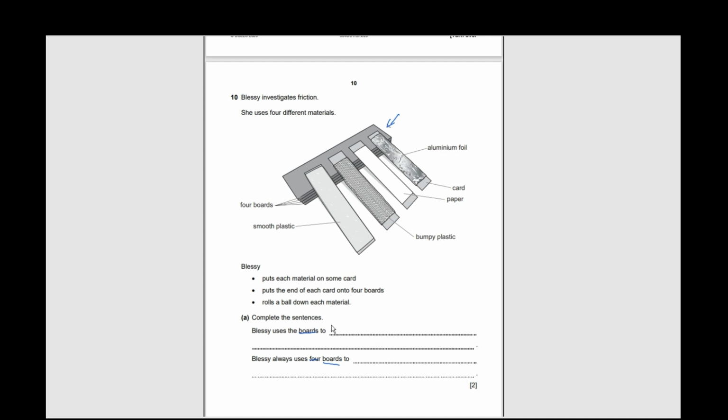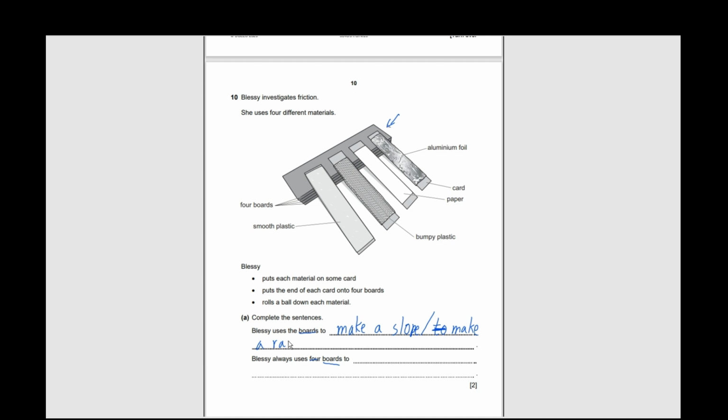So for A, you write to make a slope. Or to make a ramp.